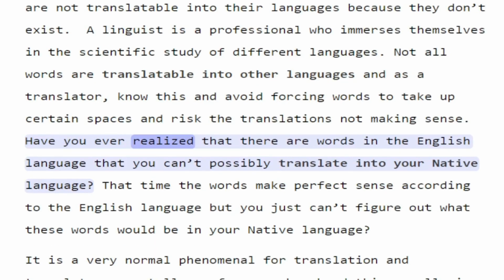Have you ever realized that there are words in the English language that you can't possibly translate into your native language?